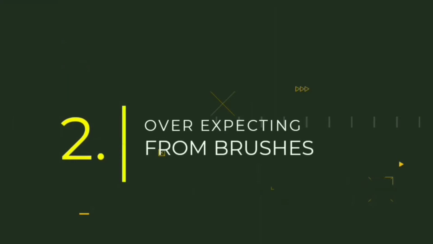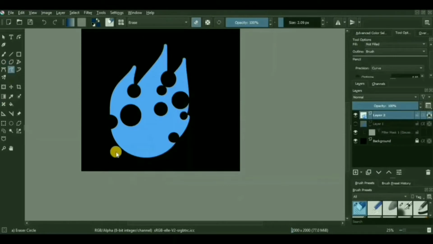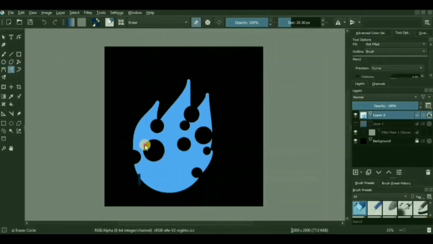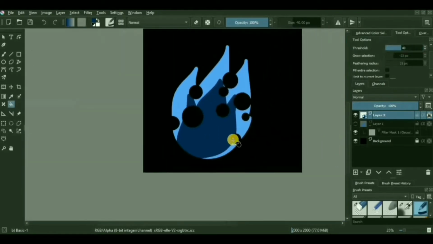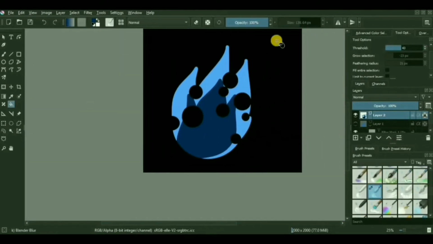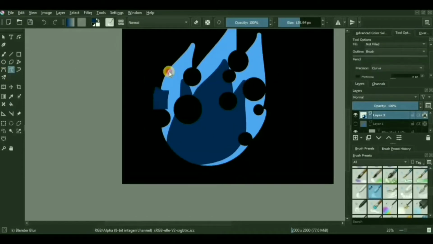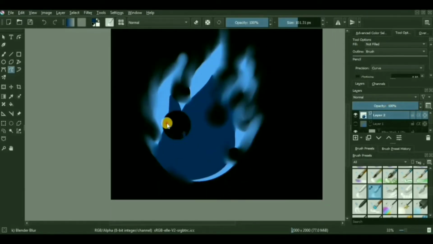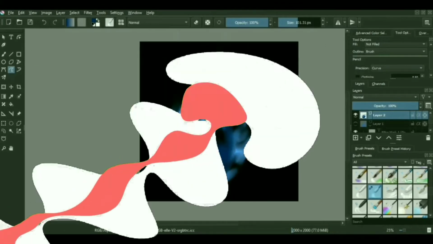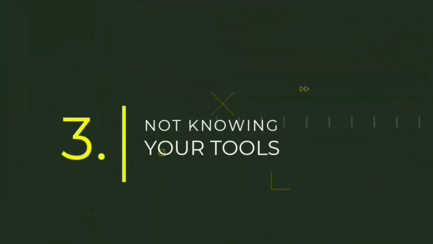Over expecting from your brushes. People usually switching from traditional art to digital art have this tendency of thinking that all the magic they're seeing in a finished digital artwork is coming from the brushes, and everything you're seeing on your screen is done by a specific brush. And this causes them to go crazy, and they start asking for different sorts of brushes and their downloadable links on any artistic forum whatsoever, because they slowly and steadily start to rely on brushes instead of actually improving their art skills to create beautiful and aesthetically pleasing digital artwork.